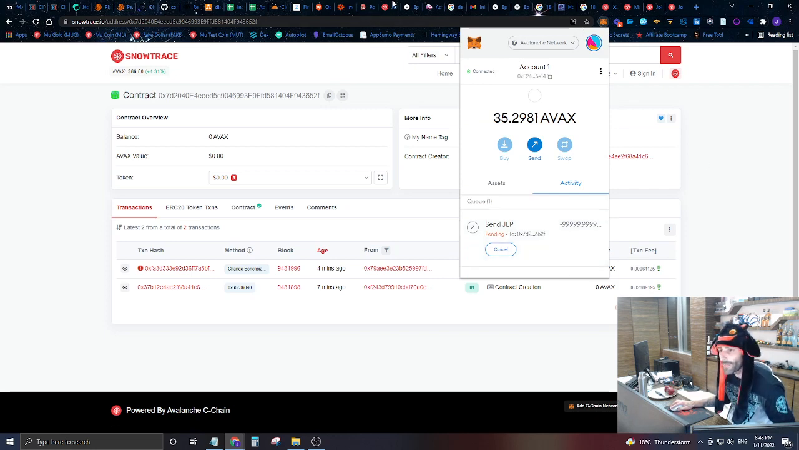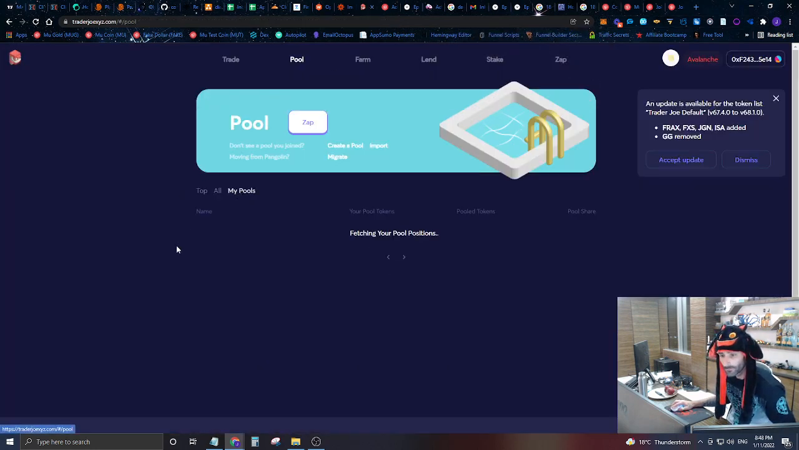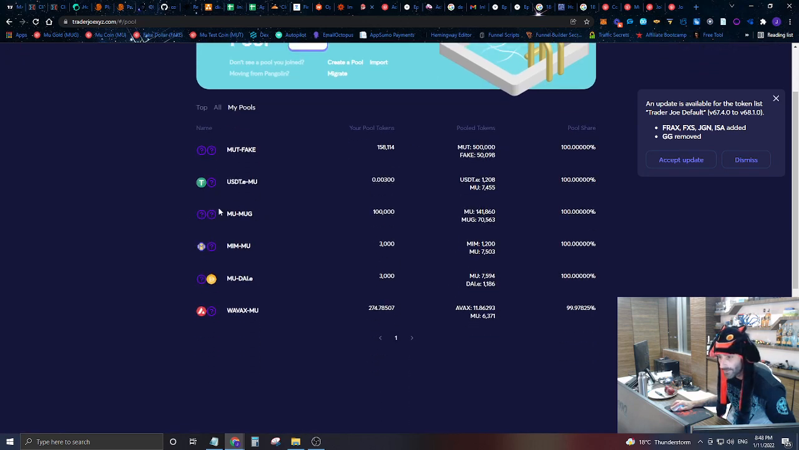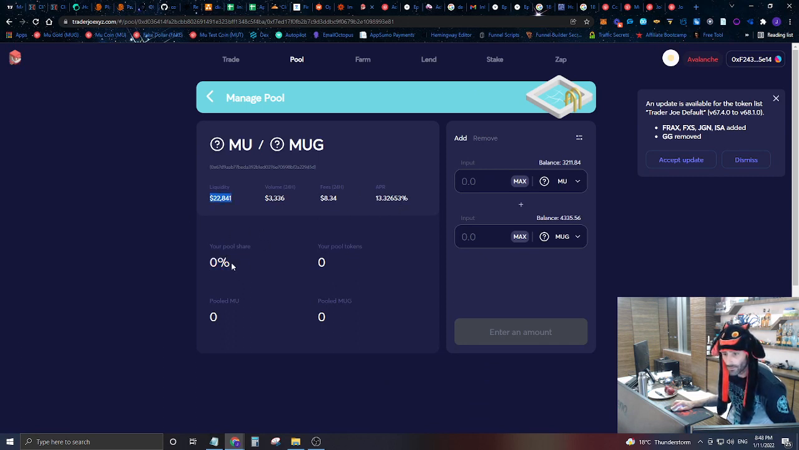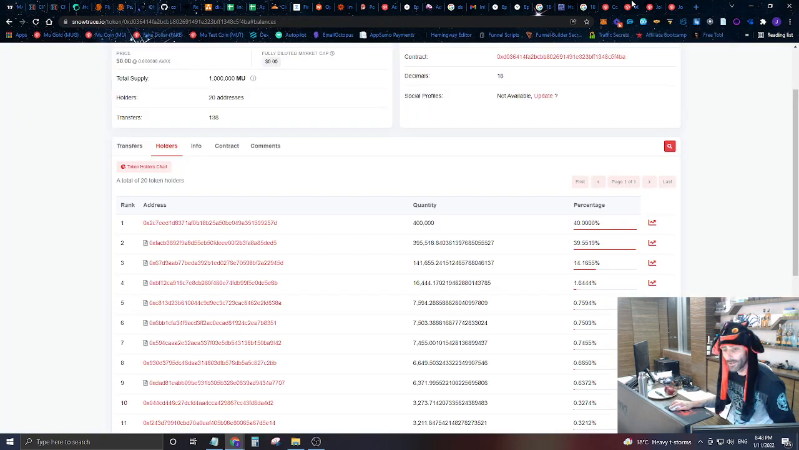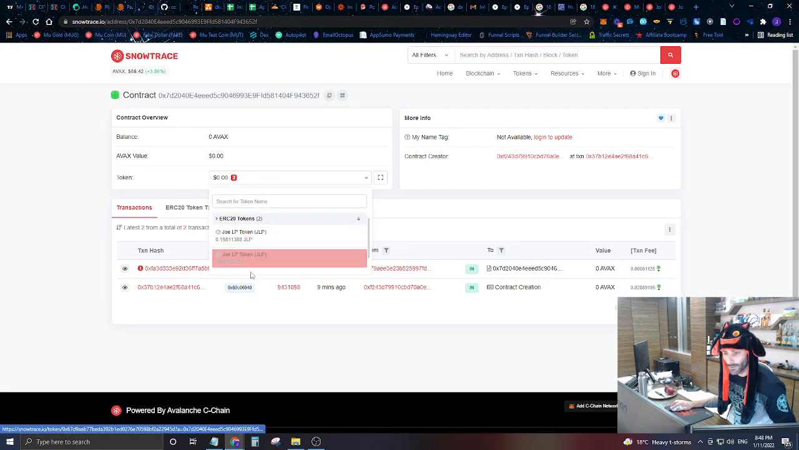Now if you look, just to be transparent, if we come back over here to Trader Joe's and we look at pools, that was this right here, mu and mu gold. So you can see there's $22,000 in liquidity here. I also own 0% of that share. And now if we go in and actually look, this contract owns those liquidity tokens. Okay?